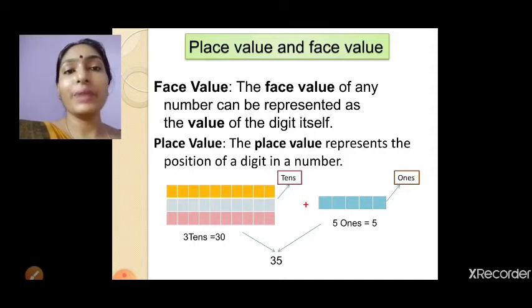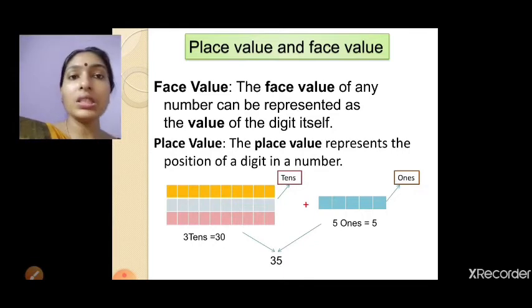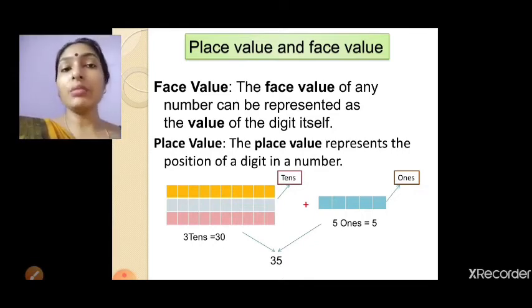Now what is face value? Face value is nothing but what we can see. Face means we can see, this is our face. When I was teaching you science, you used to call me science teacher. Now I am teaching you maths, so you call me maths teacher. But I am Mausmi ma'am only, no? That means my face value is not changing, only my position changed due to the subject.